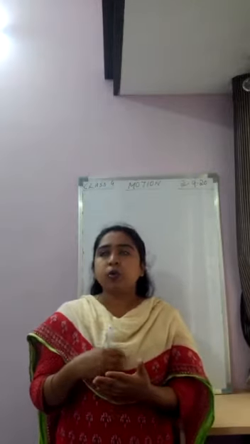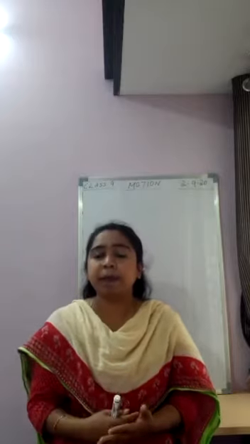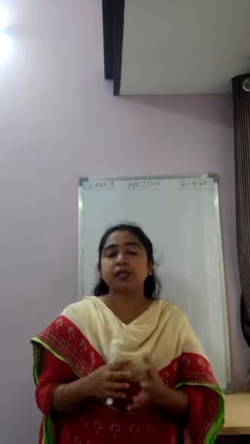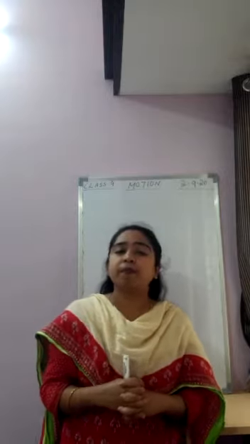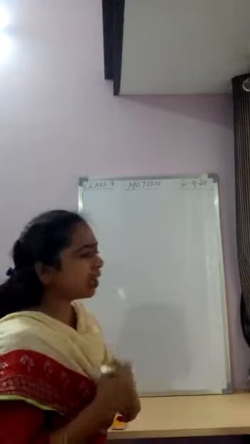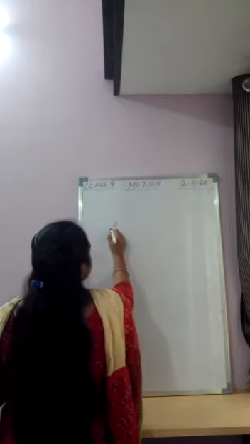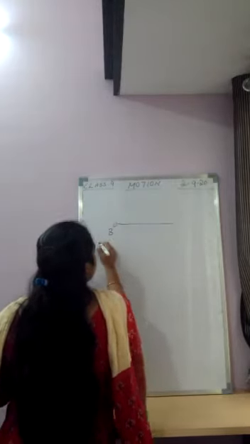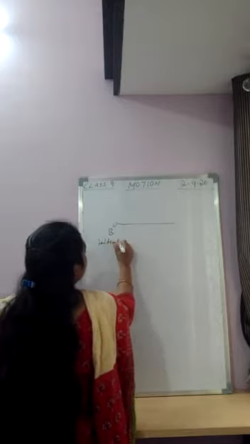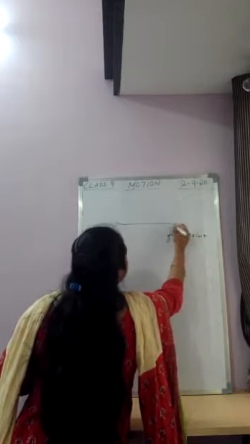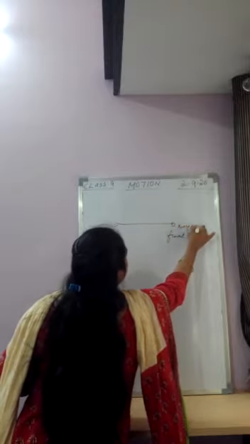Now, for better understanding, we move on to two topics: distance and displacement. What do these terms mean? Before that, I'll give one small example. Suppose this is Bangalore, the initial point, and this is the final point, Mysore.